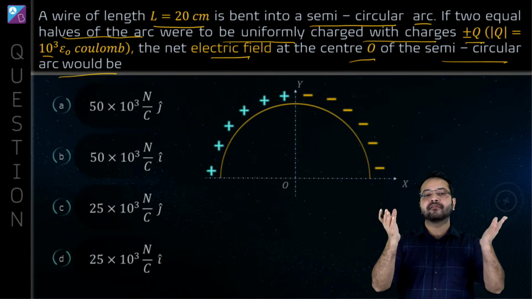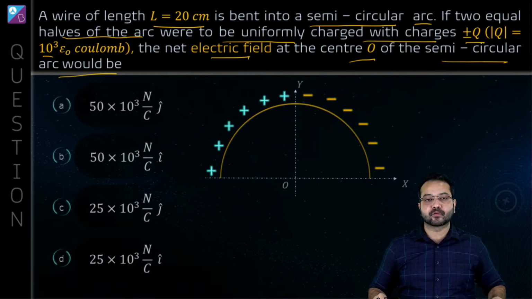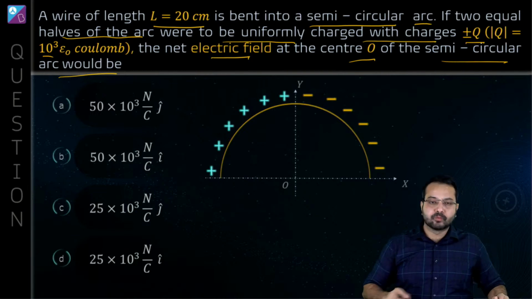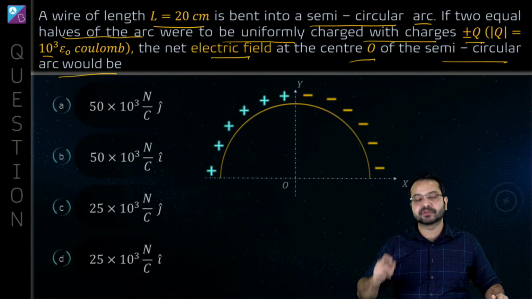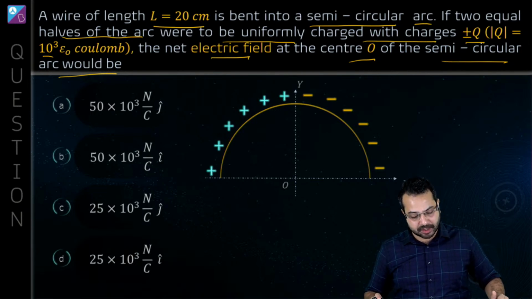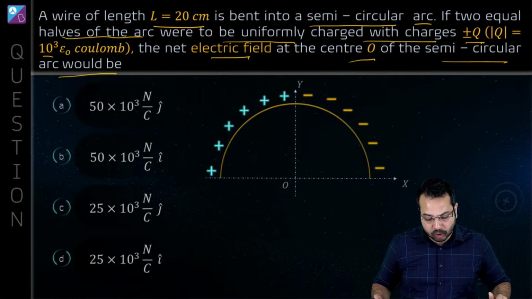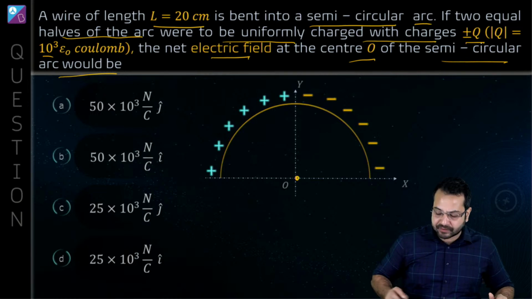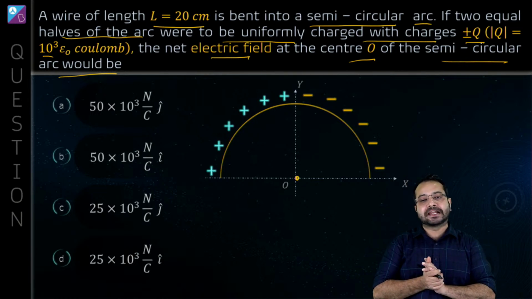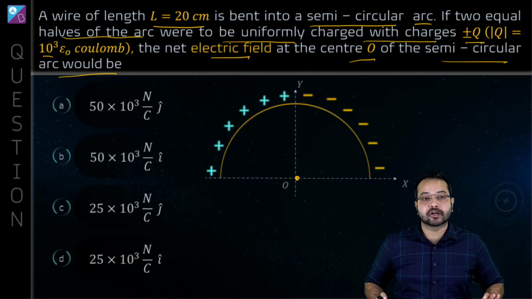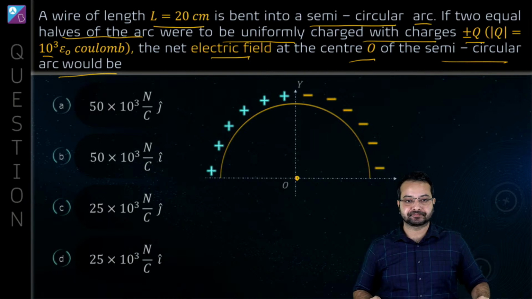Okay, so we have a wire which has a length of 20 centimeter. We have converted that into a semicircle. One part of that semicircle has a positive charge q, the other part of the semicircle has a negative charge minus q, and the magnitude of charge is same, 10 to the power 3 epsilon naught Coulomb. We have to find out what is the electric field at the center. Alright, electric field at the center. First things first, what is the concept we are going to use?